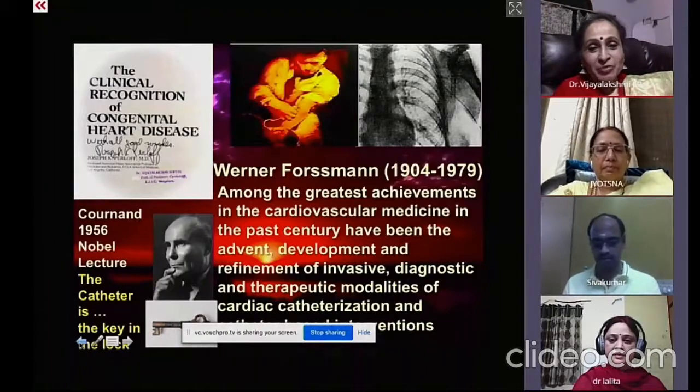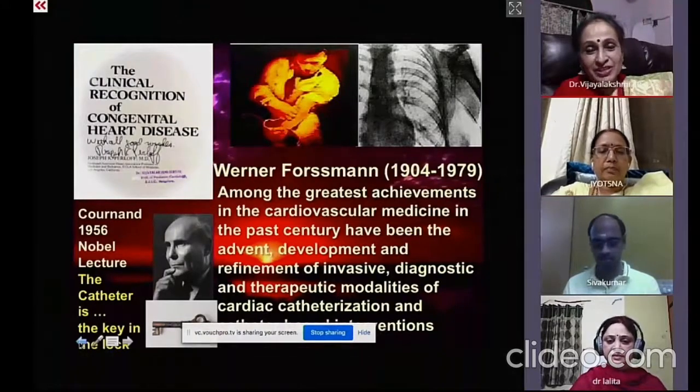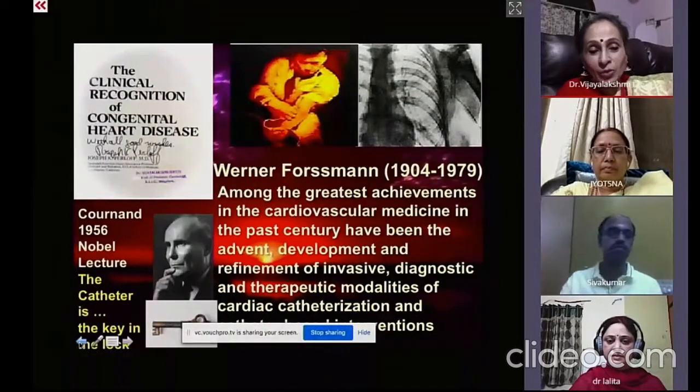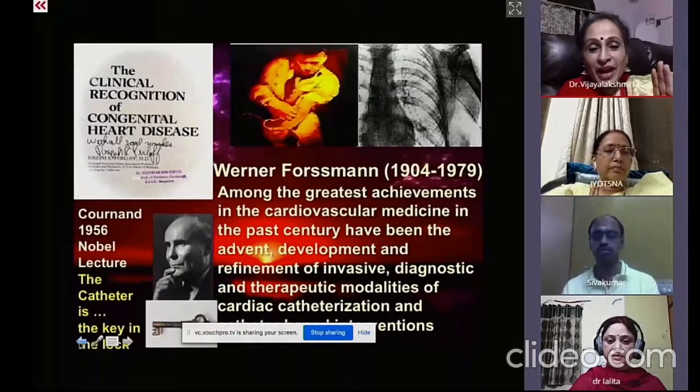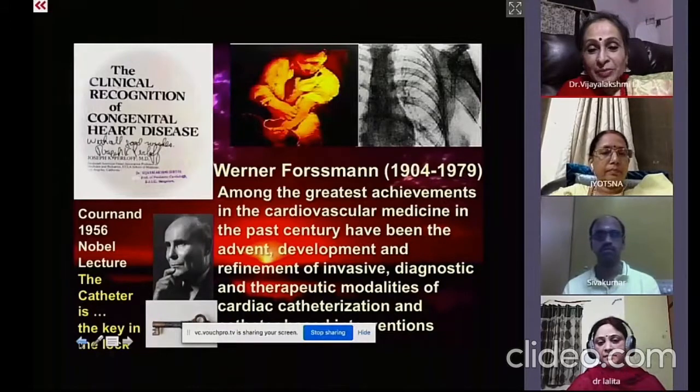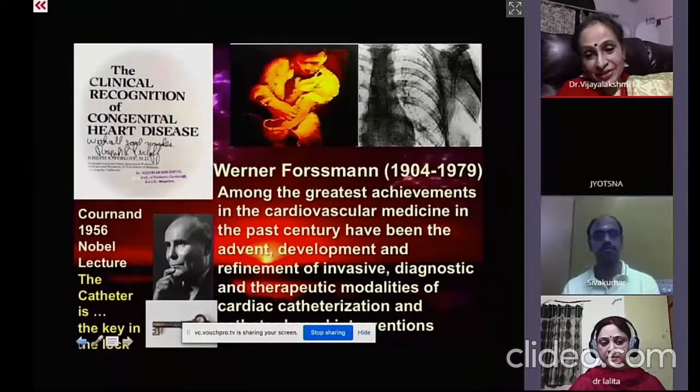We have moved from the clinical recognition of congenital heart disease to the intervention. This is for the postgraduates: Forssmann was thrown out of the cardiology department and became a urologist. When he got the Nobel Prize, and Cournand along with him, he said the catheter is the key in the lock. True to that, among the greatest achievements in cardiovascular medicine in the past century has been the development and refinement of invasive diagnostic and therapeutic modalities of cardiac catheterization.